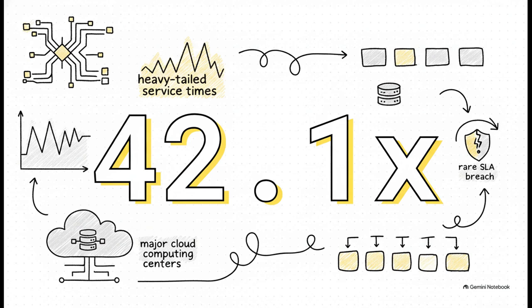To achieve a matched precision, Q8 required a 42.1 times reduction in queries compared to the fair classical baseline. Literally 42 times less sampling work to find the same rare SLA breach. That is a game changer.